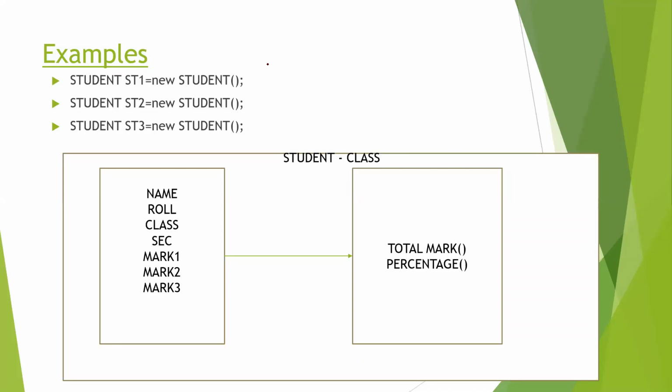Now you see the Student class having three objects, student 1, student 2 and student 3. All the objects contain the associated data: name, roll number, class, section, mark 1, mark 2, mark 3, and the methods, the marks method and the percentage method. Why is it written?